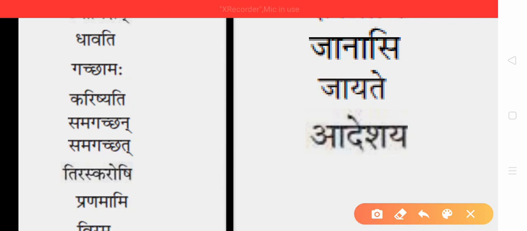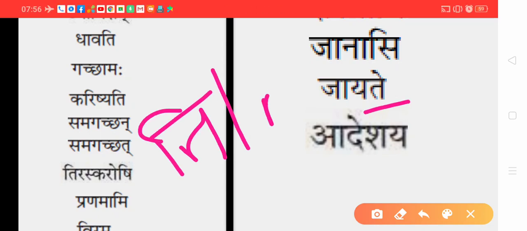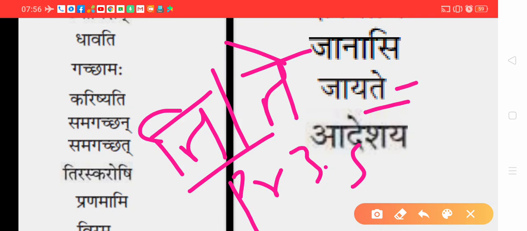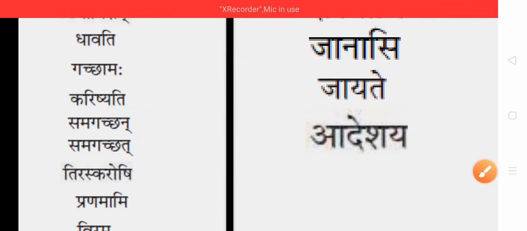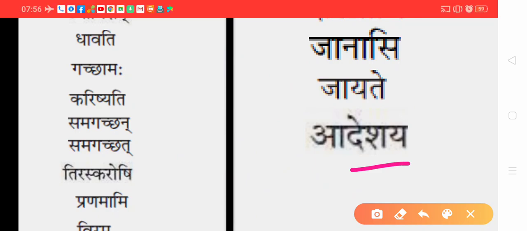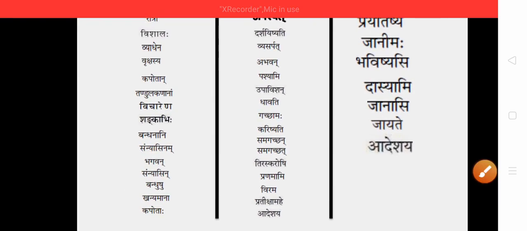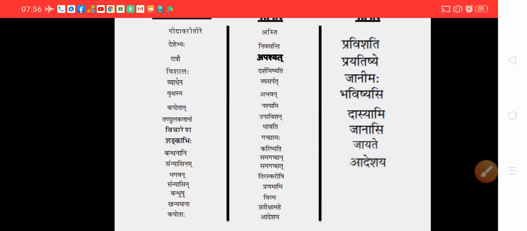Jayate, I have told you ti or te, either ti or te. Both of them stand for present third singular. So here it is another option, present third singular. Adesha, it is repeated. Adesha means give me order. So show me the path. It is order, command, request. Under that, imperative mood, second person singular. So this page only stands for case and number and TPN.